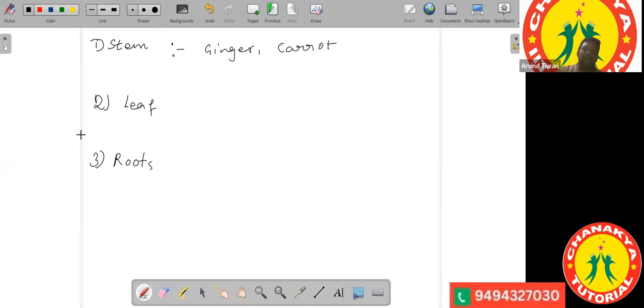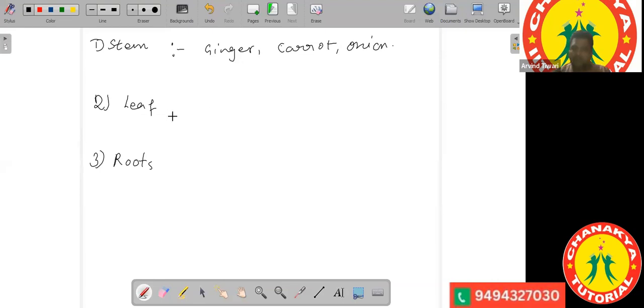Even in the case of onion, the bulb of the onion is the stem and it can develop into a new individual. There can be formation of a new individual from the bulb of the onion, which is stem.